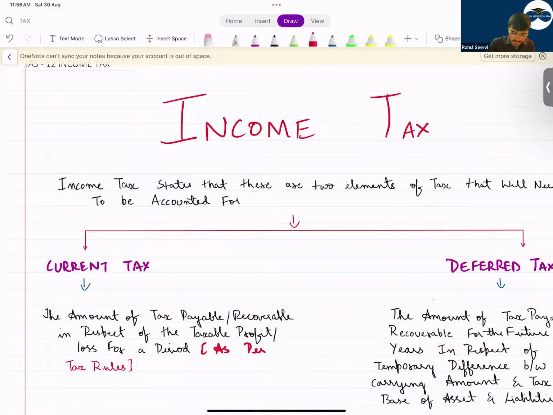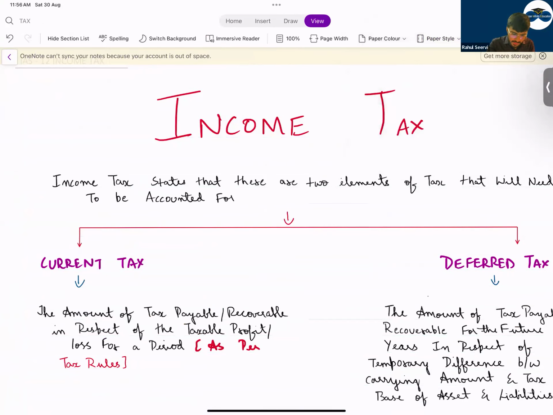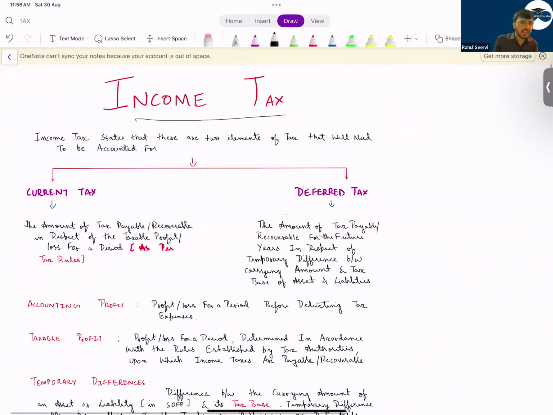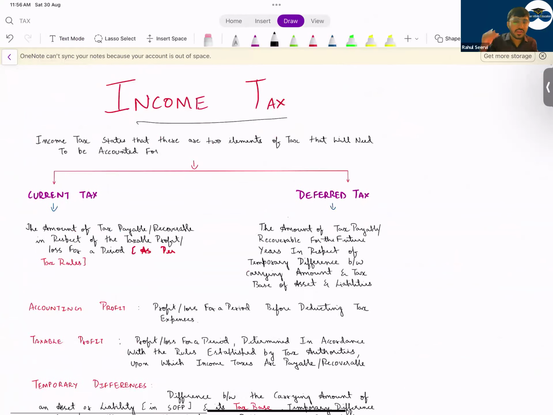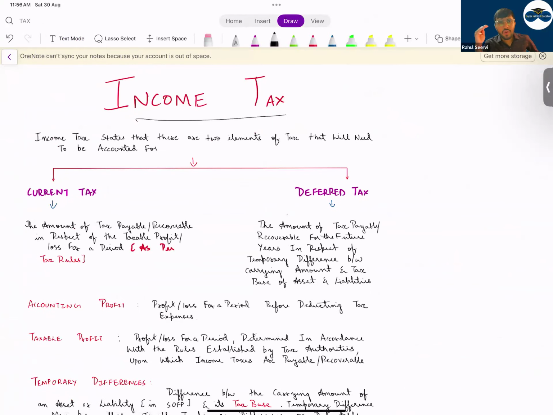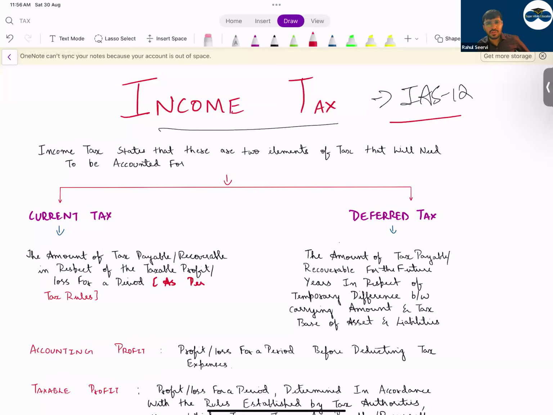Now coming to income taxes. So when coming to income tax, this is a separate heading in your P&L. You have your operating profit, then your investment income, investing category, then the financing category. After that, you have profit before tax. Then you have a separate heading known as income tax, and for that we will refer to IAS 12. Now this standard is not frequently repeated in SBR, but there are 2 to 3 areas which are tested.